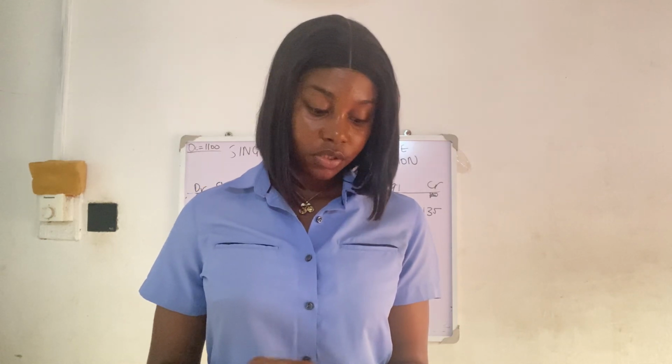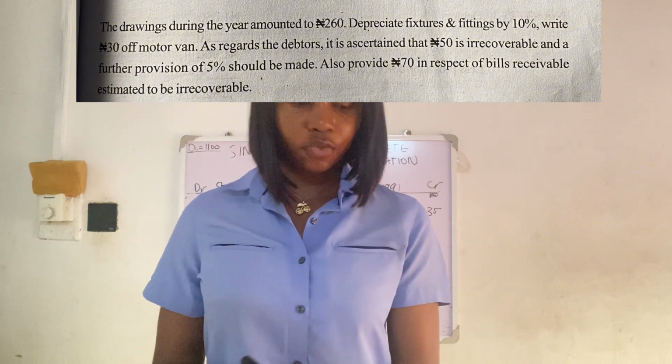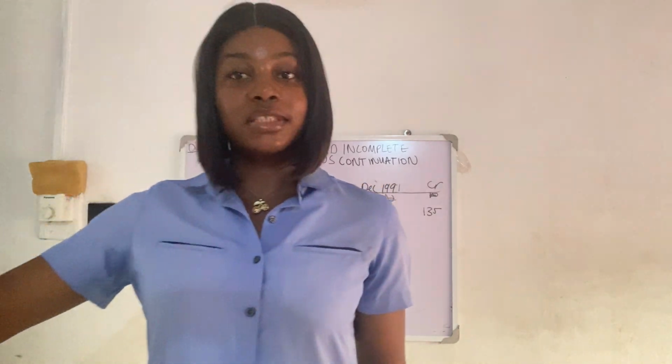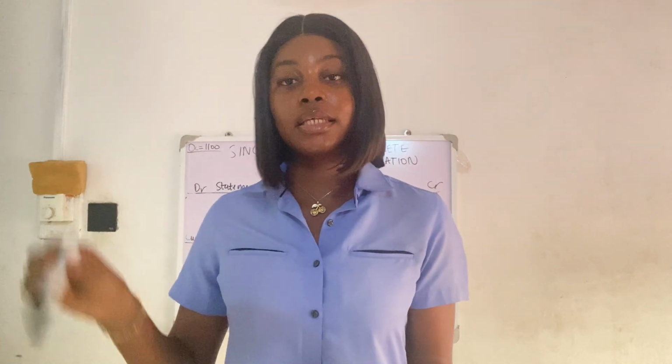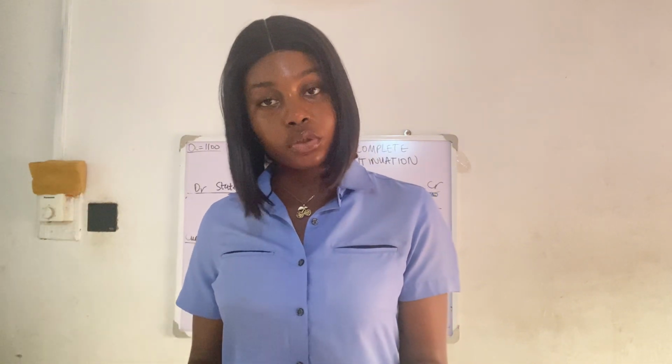So motor van: write 30 naira off your motor van. This is taking the place of that 15, which was the minusing figure. So you just minus 30 from 190. They said write it off the motor van, so you're subtracting 30 naira from your motor van figure of 190. So 190 minus 30, which you are writing off, gives us 160.